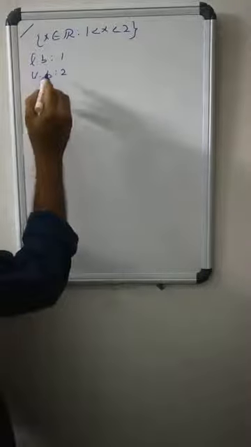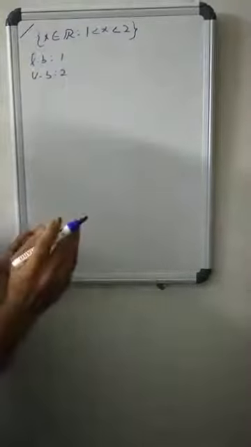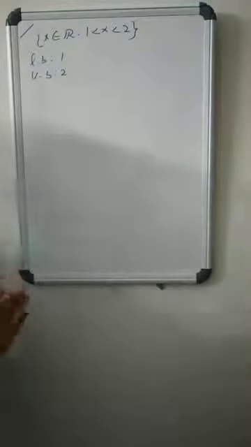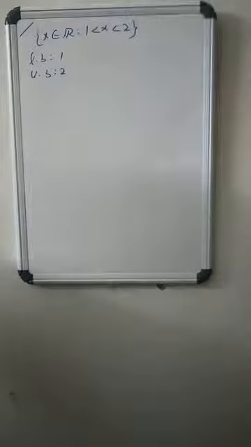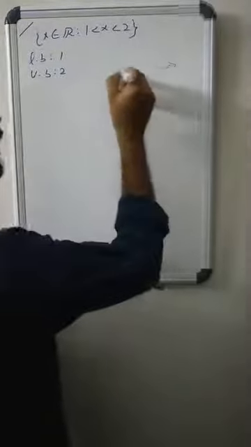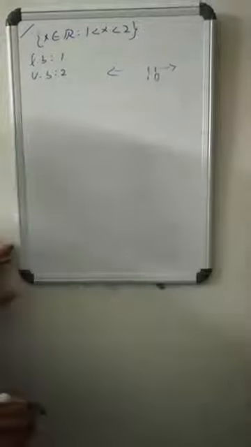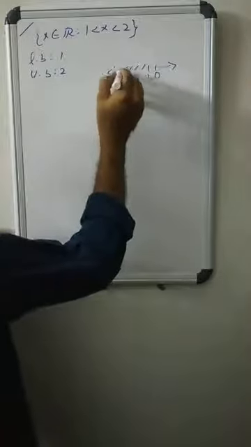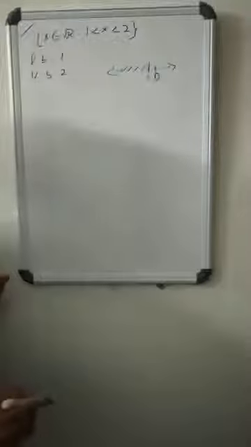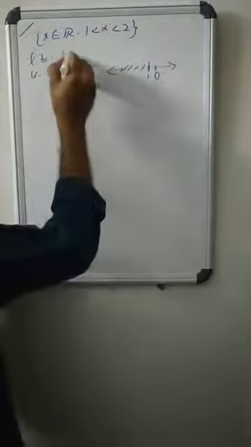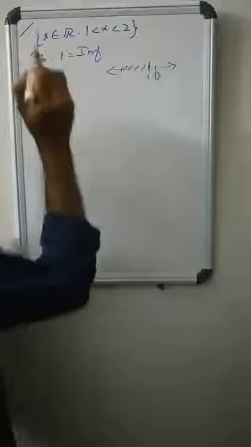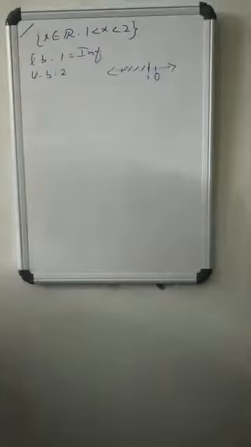So what is the greatest lower bound? Every number less than 1 is a lower bound. On the number line, if there is 0 and 1, then every number less than 1 is a lower bound. So 1 is the greatest lower bound. Thus, this 1 is the infimum of the given set.